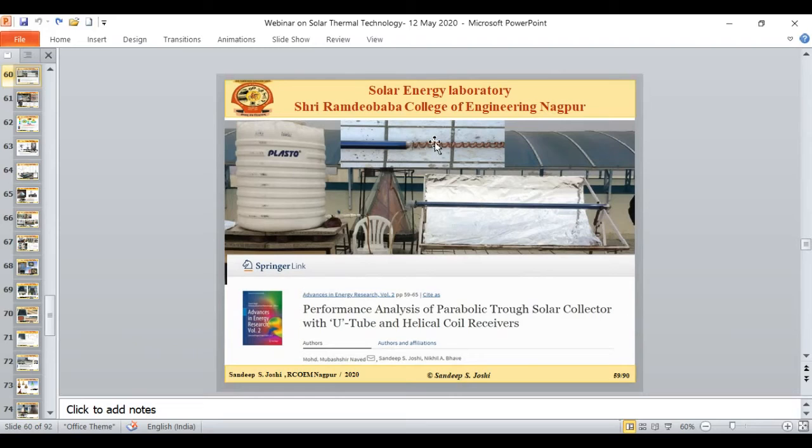So this is the helical receiver, which is made of copper and inserted in this evacuated tube. This evacuated tube is installed at the focal point. All the radiation falling on this reflector gets collected at the receiver, and with this helical coil receiver we got an improved surface area and a very good result. The significant results of this research work are published in this Springer book chapter, so those who are interested can go through this book chapter.